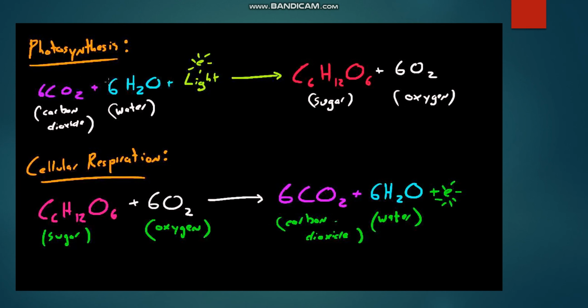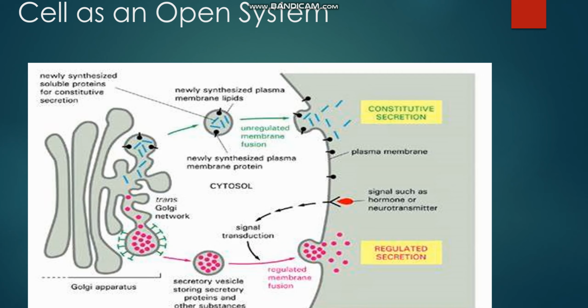This diagram will clearly explain why cells are considered as an open system. This is the inside of the cell, the cytoplasm, in which the cell organelles are present, and this is the exterior of the cell. You can see in this specific organelle, the Golgi apparatus, the protein molecules are synthesized, assembled, packaged, continuously produced, and released out of the cell. And different types of hormones or neurotransmitters are required by the cell, and they are entering the cell.